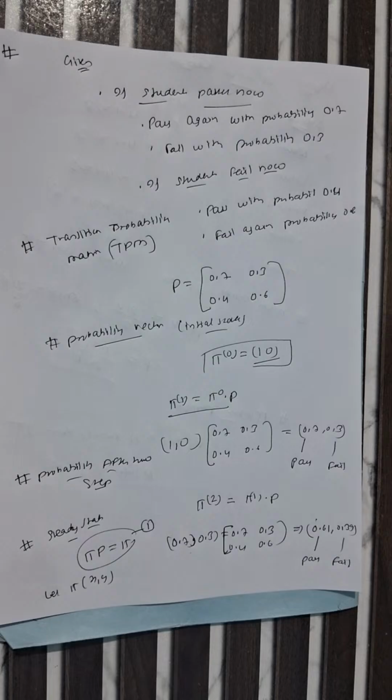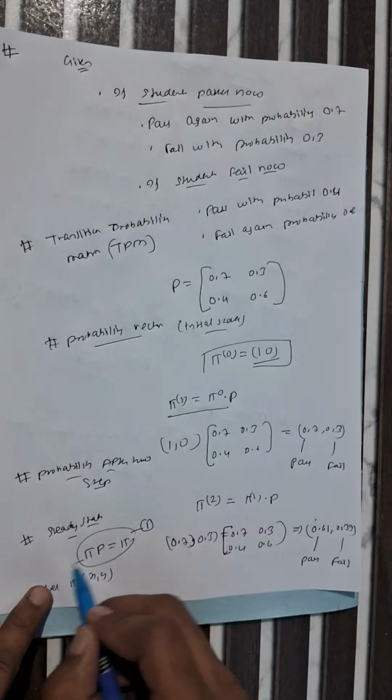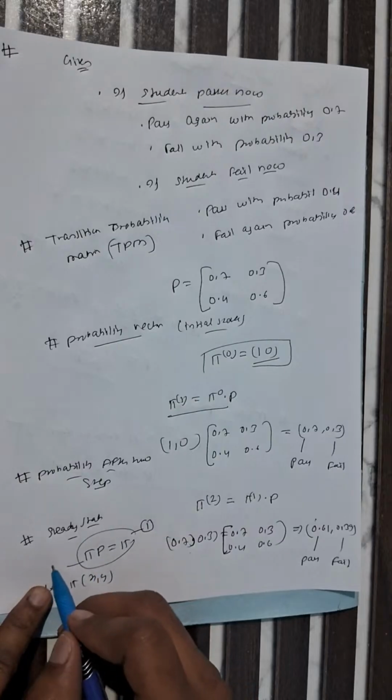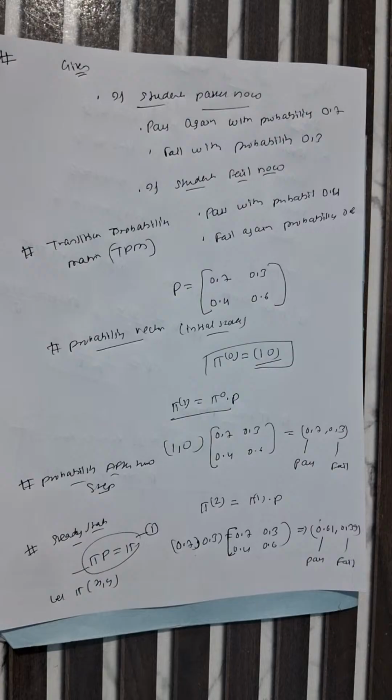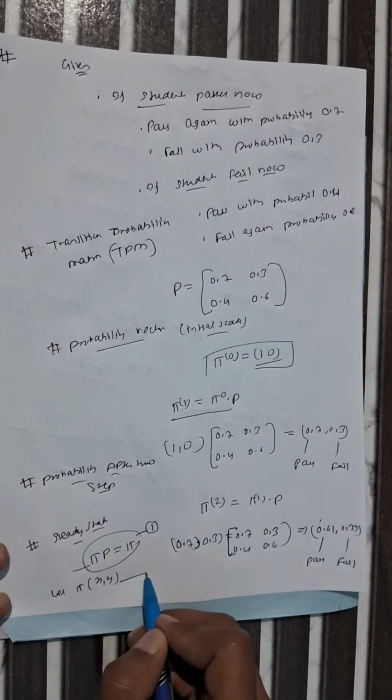First you write the formula in the exam. After that you have to calculate at what step it is asking about, meaning first step, second step, third step, fourth step. After that you have to write the steady state. We consider pi, and with the help of this we find whether the student passes or fails, x or y. So let's solve this for the steady state also.